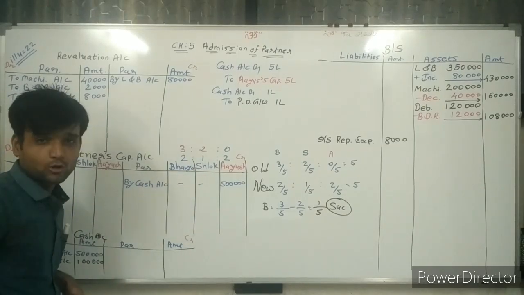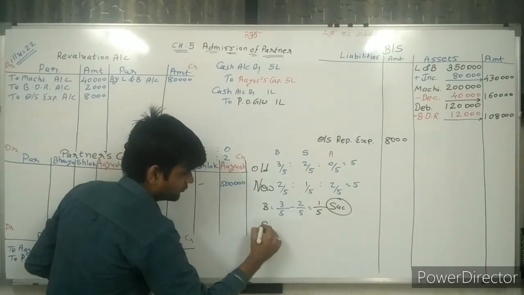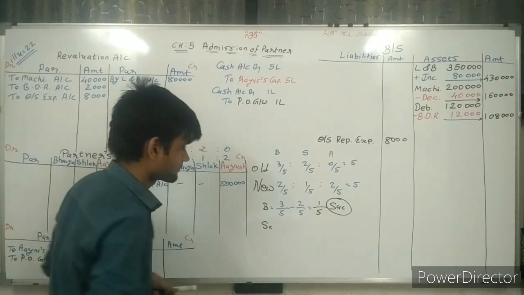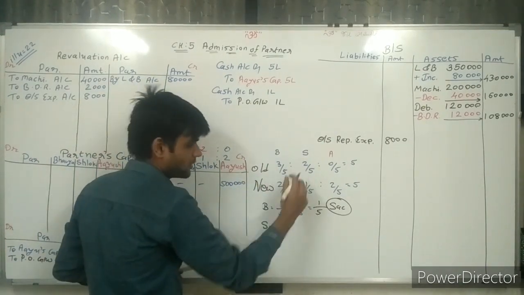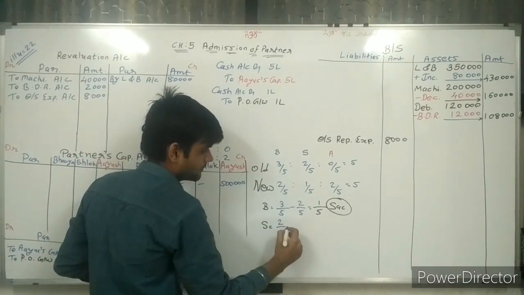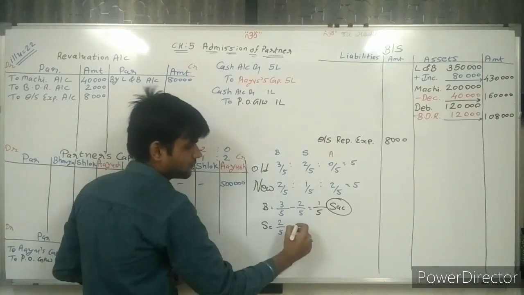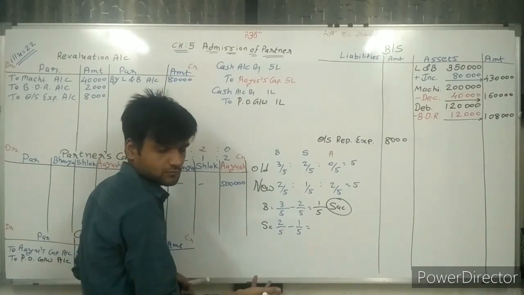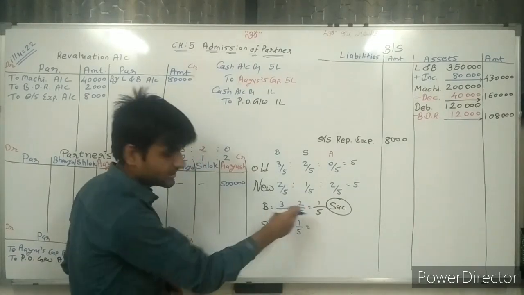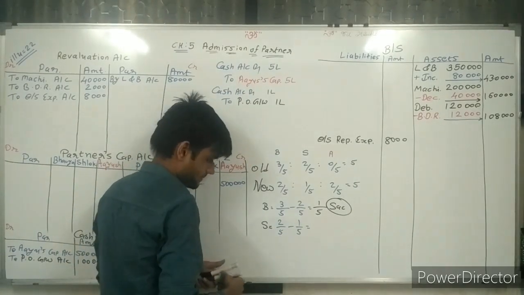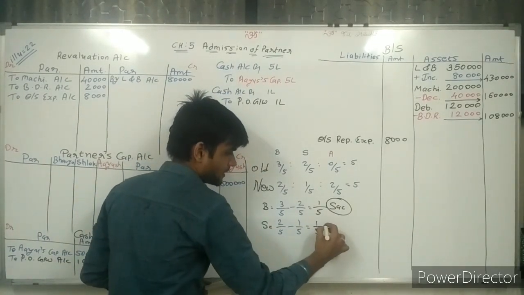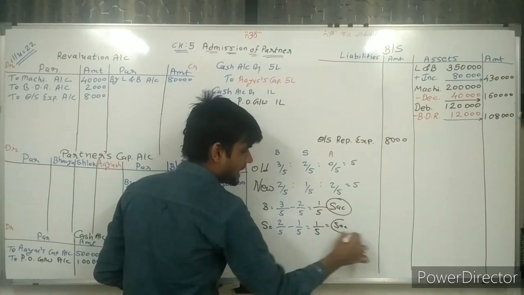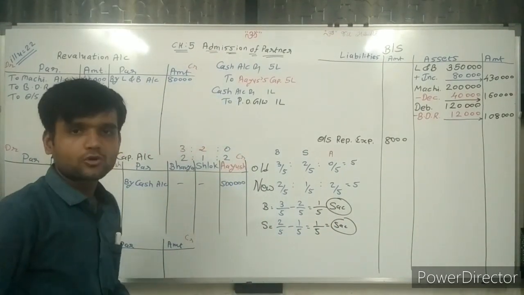Second, Shlok. For Shlok, old ratio 2/5, new ratio 1/5. The denominator 5 remains the same, so we can directly deduct 2 minus 1, which is 1/5. This is also the sacrifice done by Shlok.